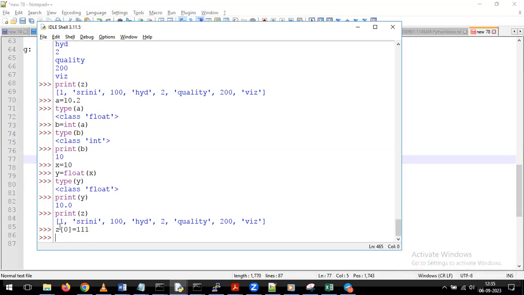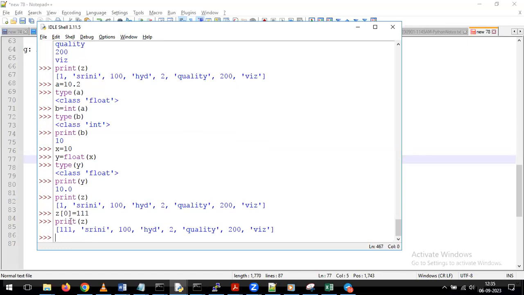Now see what's happening indirectly. On top of the Z list, we are changing the first element depending on my requirement. Earlier I gave one statement: on top of the tuples, we cannot perform this kind of changes, but on top of the list, we can perform this change. Now I want to see the data. If I give the print of Z, coming to the first element, earlier we had the value 1, but now it is displaying the value 111.